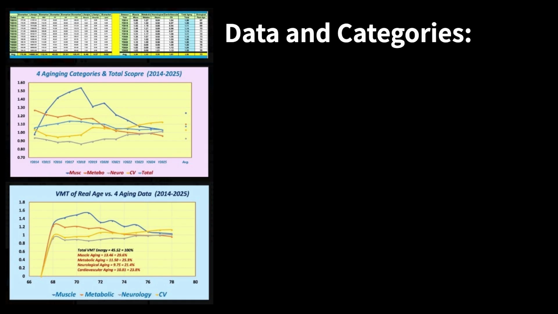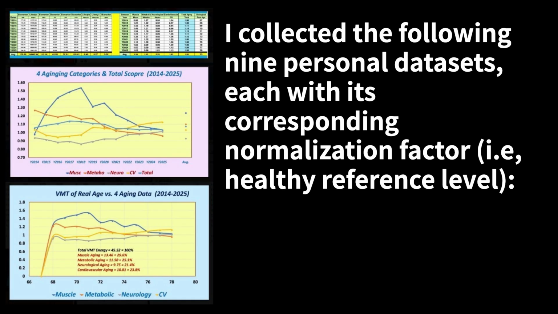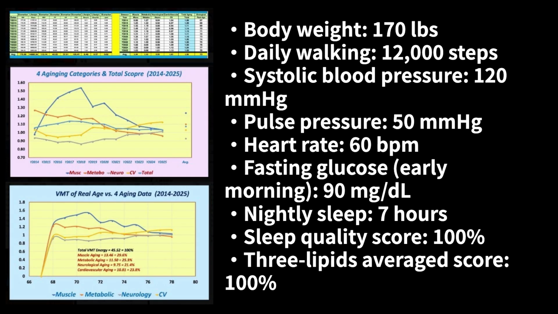Data and categories. I collected the following 9 personal datasets, each with its corresponding normalization factor, i.e., healthy reference level. Body weight, 170 pounds. Daily walking, 12,000 steps. Systolic blood pressure, 120 mm of mercury. Pulse pressure, 50 mm of mercury. Heart rate, 60 bpm. Fasting glucose, early morning, 90 mg per deciliter. Nightly sleep, 7 hours. Sleep quality score, 100%. 3 lipids average score, 100%.